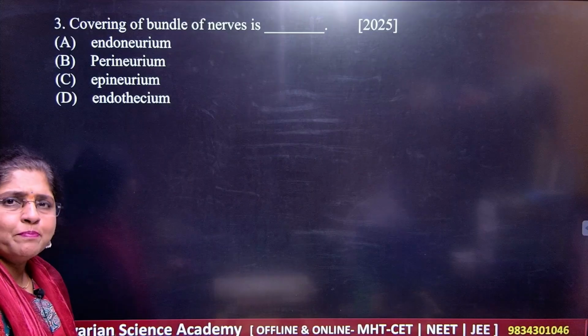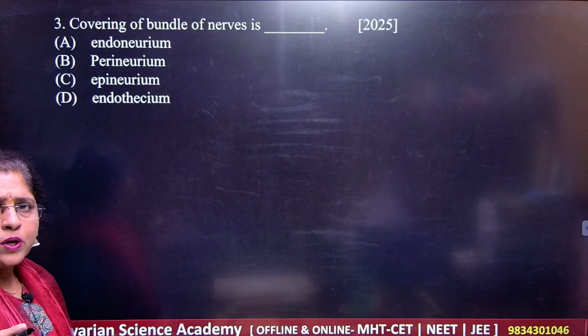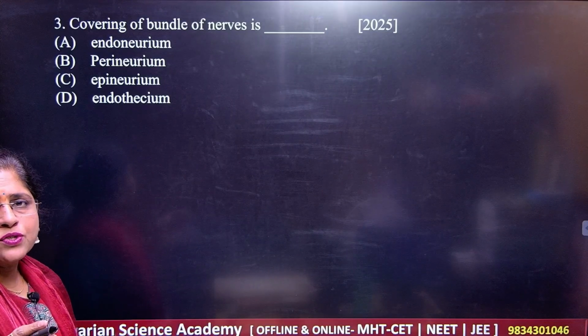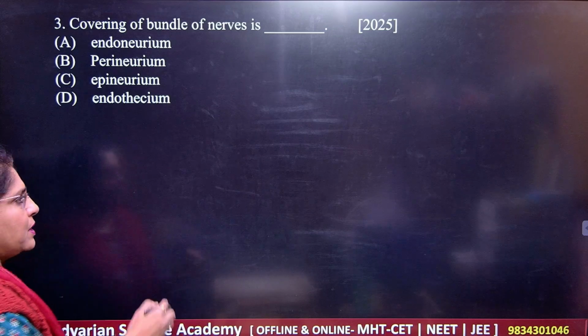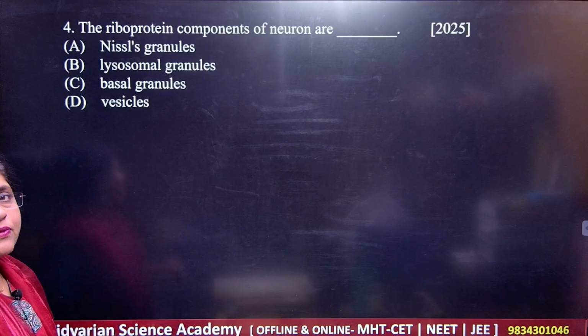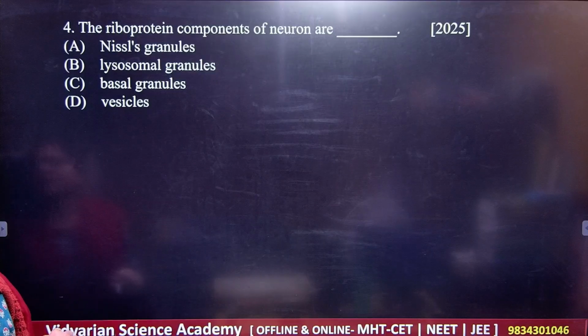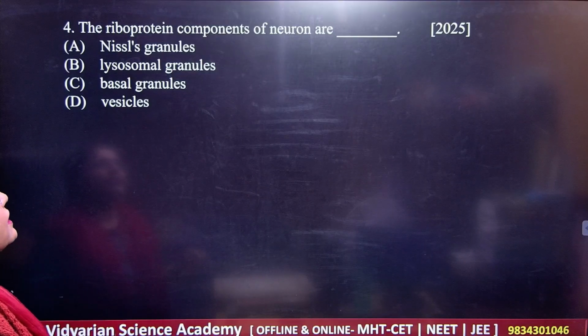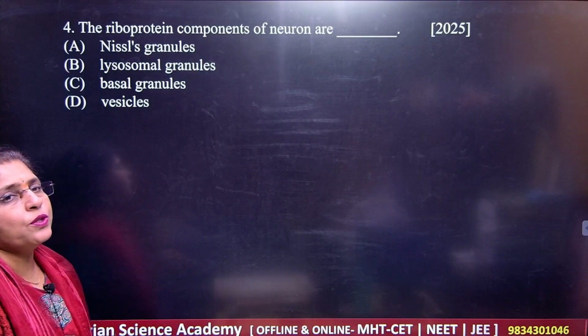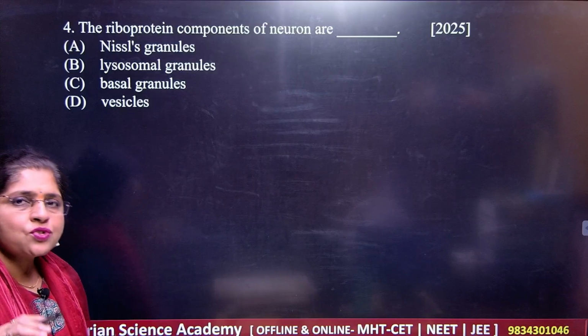These are very simple questions initially, based on which kind of nervous system is present in which kind of animals, specifically in case of non-chordates, right? Next question, question number 4. You just see the question number 4 here. The riboprotein components of neuron are, you know the structure of neuron.